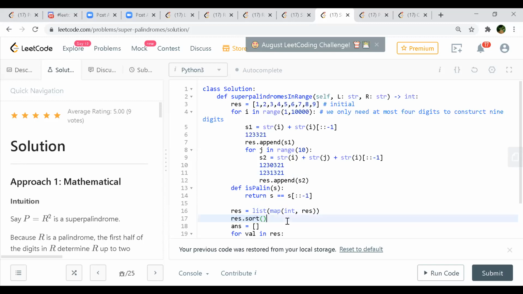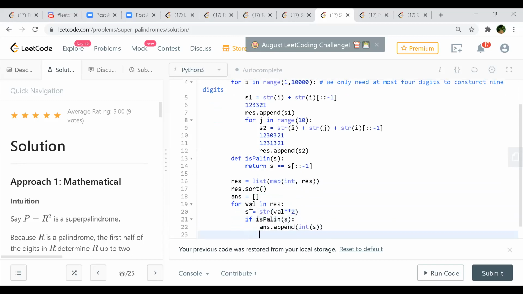After sorting, I'm doing the square of that number and checking whether it will be a palindrome or not. So why are we sorting it? Because we are doing the square of that number.